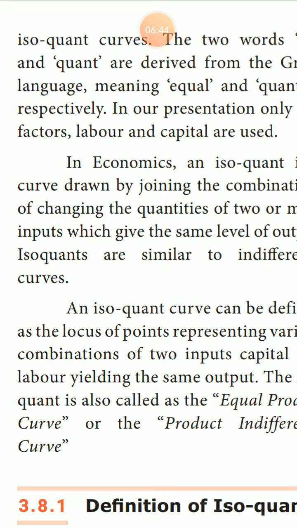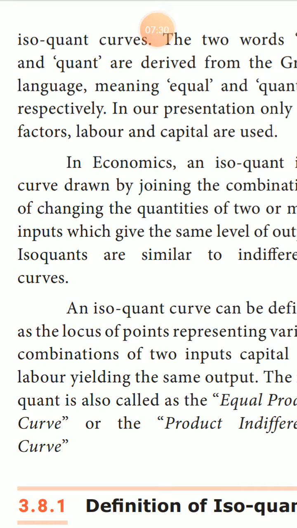Normally, capital increasing means production increases, but with an isoquant, labor and capital increase, for example 20 units each, and the output remains the same. The isoquant curve is also called the equal product curve.